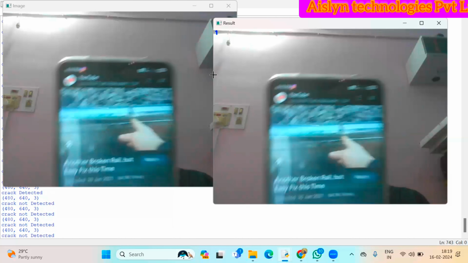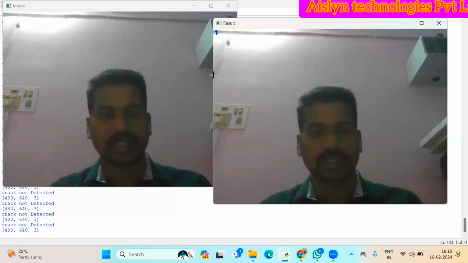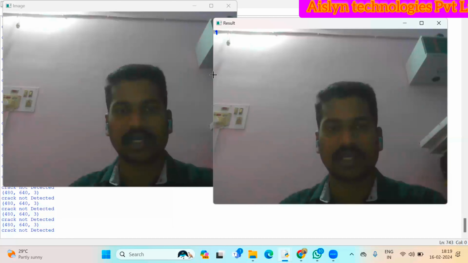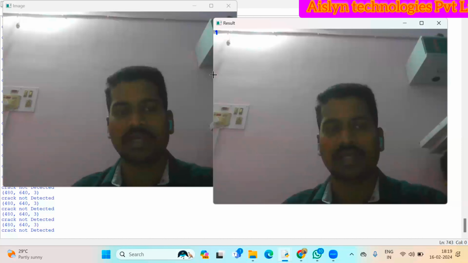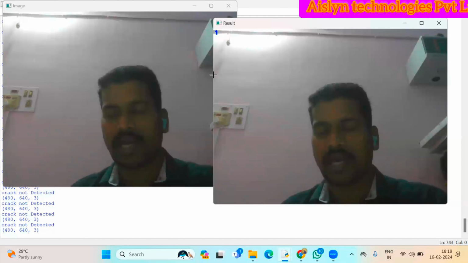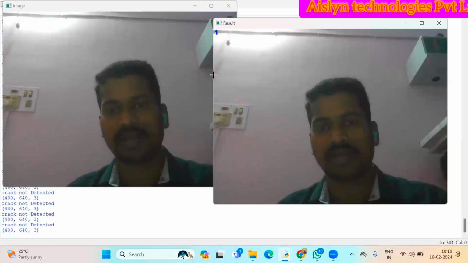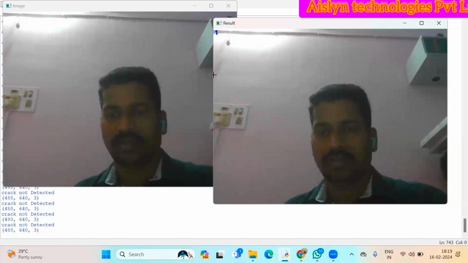So this is how we can do railway track crack detection. The same thing we can implement on a Raspberry Pi. Also, we can have a small railway track, and then we can detect any crack in the railway track.